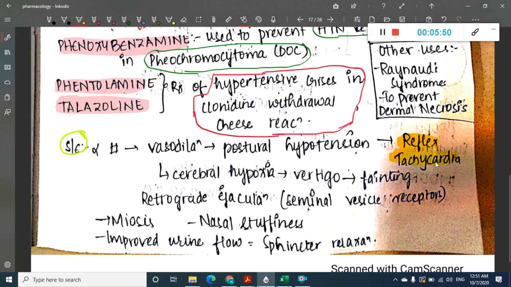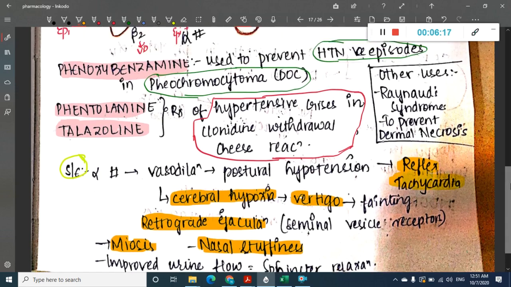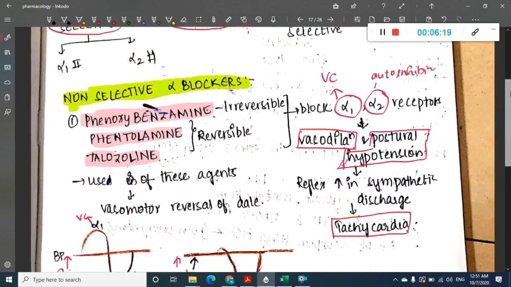The major side effect is the presence of reflex tachycardia, and because of vasodilatation there will be decreased blood supply to the brain also, leading to vertigo and fainting. This also causes retrograde ejaculation, and it can lead to miosis and nasal stuffiness also. Because of improved urine flow, it causes sphincter relaxation. All these are side effects of these alpha blockers.